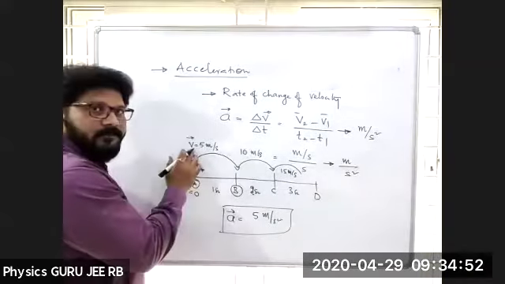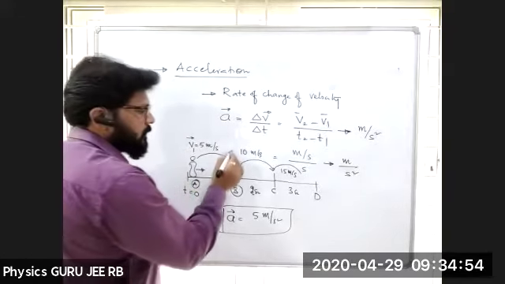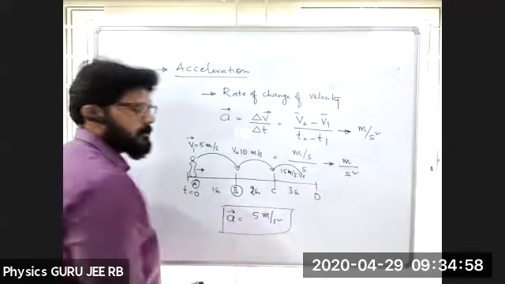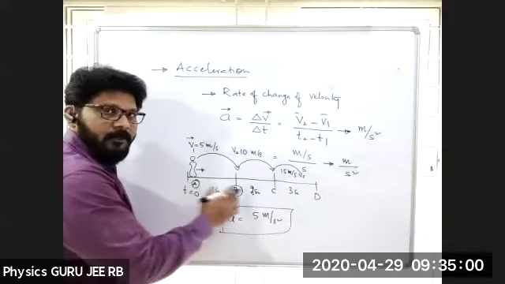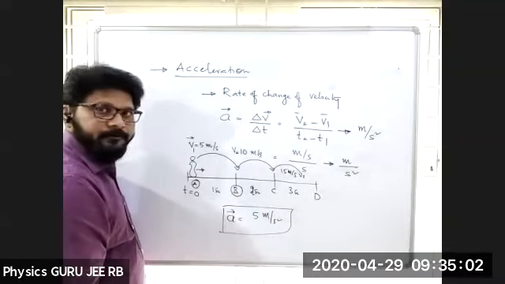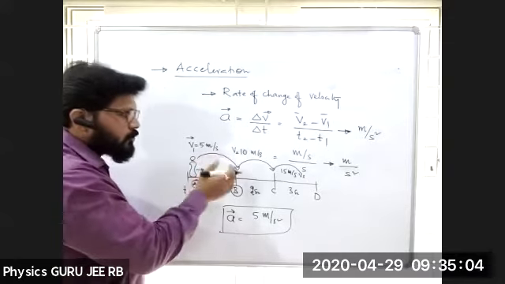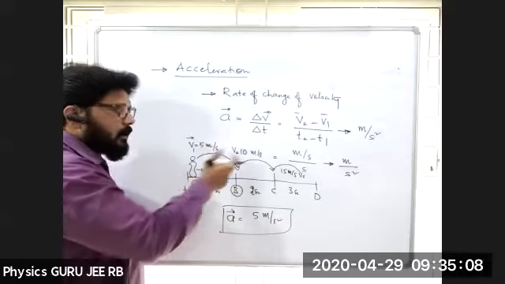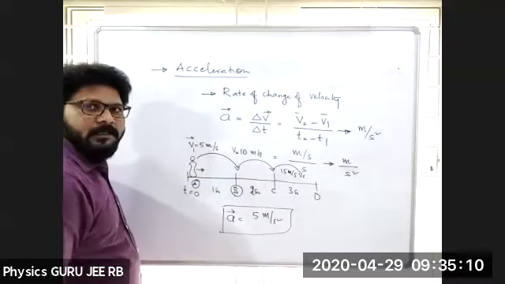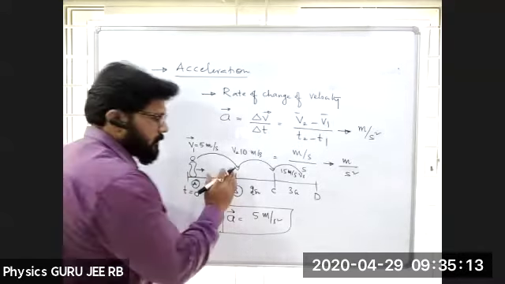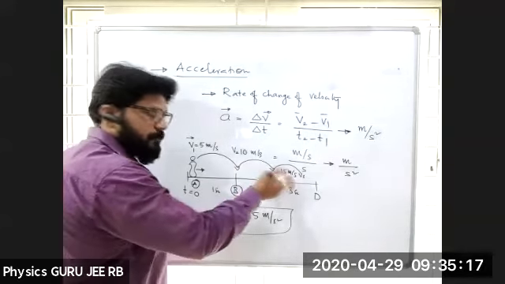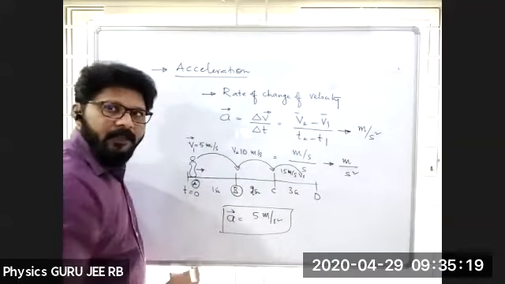Let me take this as V1, here V2, here V3, and T1, T2 and T3. Between these two, V2 minus V1 by T2 minus T1 gives 5 meter per second square. Next, between B and C, 15 minus 10.